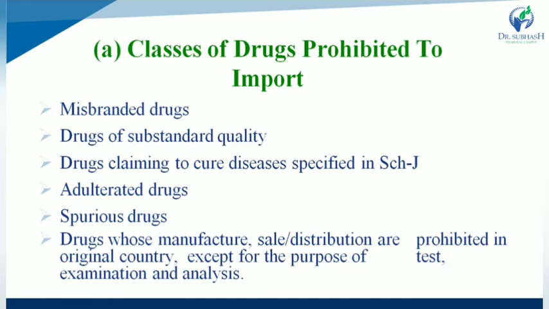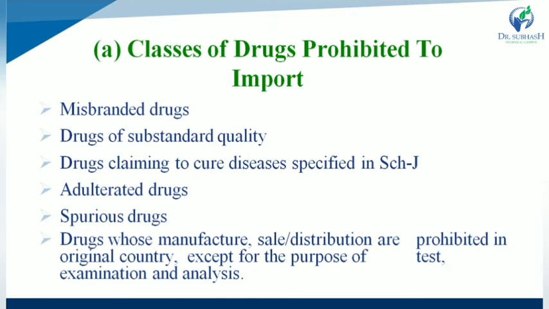Drugs whose manufacture, sale or distribution is prohibited in the original country, except for the purpose of test, examination and analysis. So any drug substance whose manufacturing, sale as well as distribution is prohibited in the original country, except for the purpose of test, examination, or analysis. So what are the classes of drug that are prohibited to import? First one, any misbranded drug substance. Second one, any substandard quality of drug substances.